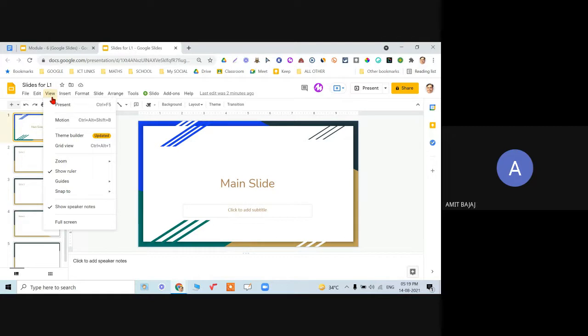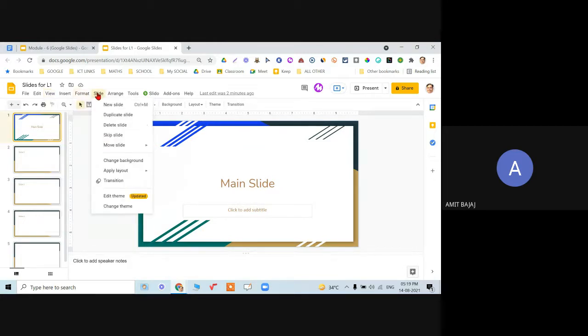Click on view, and there is the option known as theme builder. Or you check out the slide and there is the option edit theme. When I click on any one of them, they have the same working. I really don't know why it is mentioned separately.